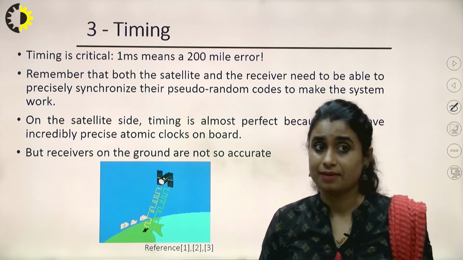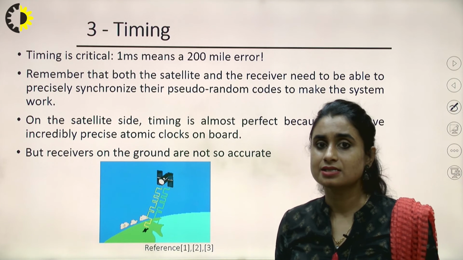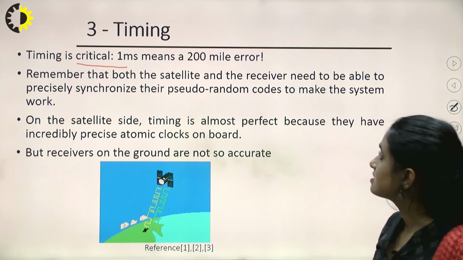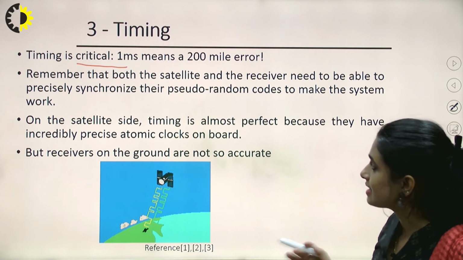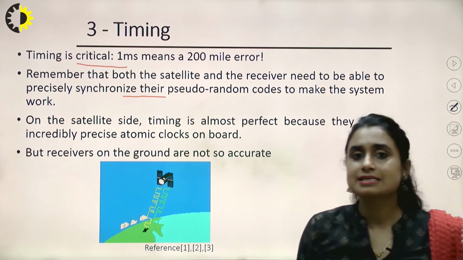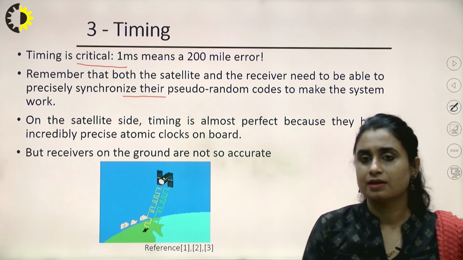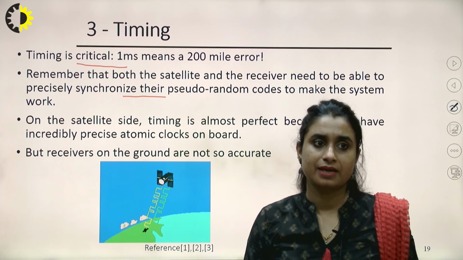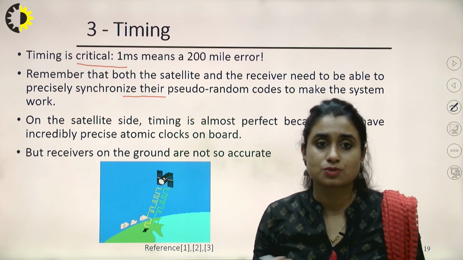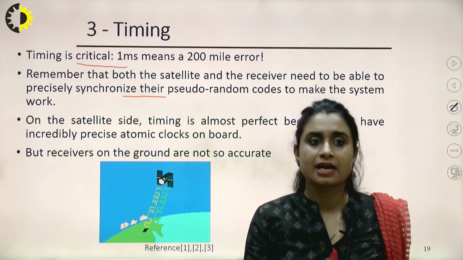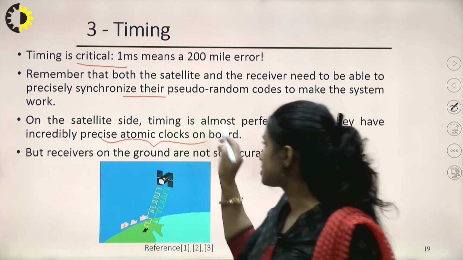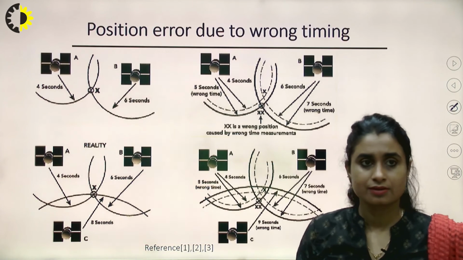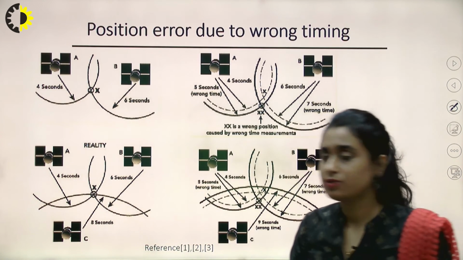Now if I talk about timing, the third thing after distance is timing calculation. Timing is critical, right? Remember that both the satellite and receiver need to be able to precisely synchronize their clocks. Even 1 millisecond of error will cause an error of kilometers, right? So we cannot compromise with timing errors. On the satellite side, timing is almost perfect because they have incredibly precise atomic clocks on board. Satellites are expensive, so they can be fitted with atomic clocks, but receivers are not so accurate. So how are these errors diluted?